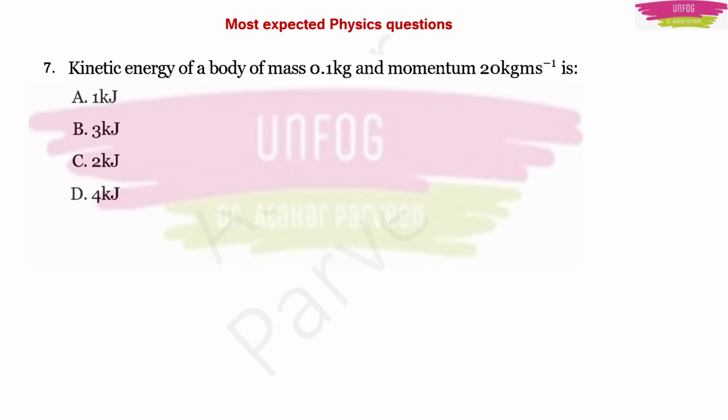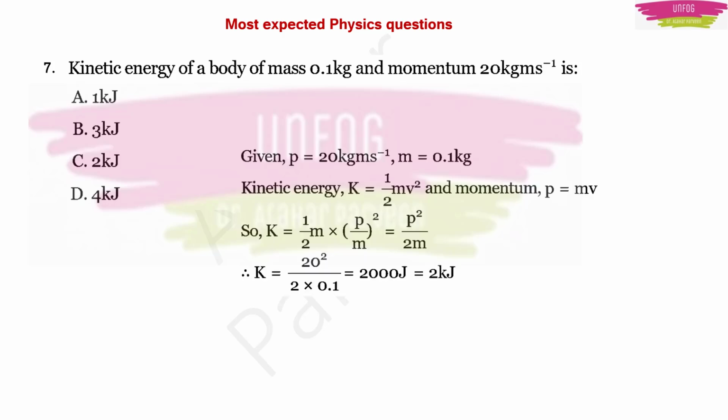But here they are telling you to find out the kinetic energy by giving the mass of the body and momentum. So here you need to apply 2 formulae. One is kinetic energy is equal to half into mv square. Another is momentum is equal to mass into velocity. Momentum symbol is P, which is equal to mass into velocity. Okay.